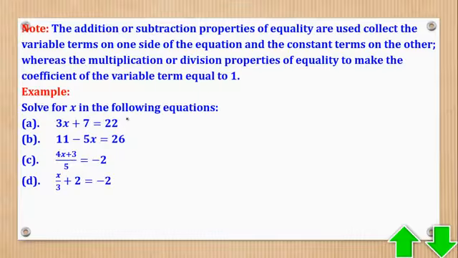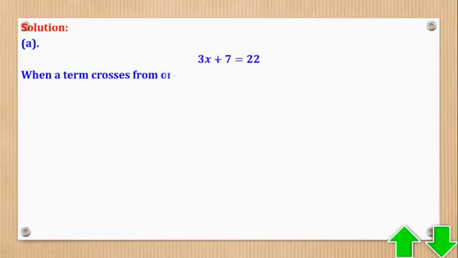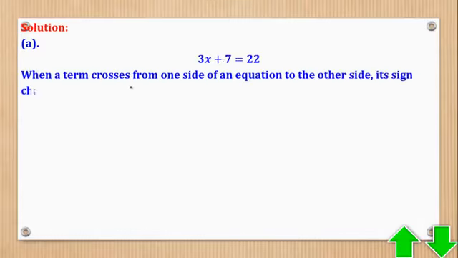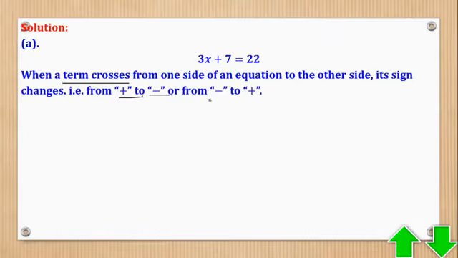Let's start with part A. Part A, we have that. The first step is to remember that when a term crosses from one side of the equation to the other, its sign changes. If it was plus, it becomes minus, and if it was minus, it becomes plus.